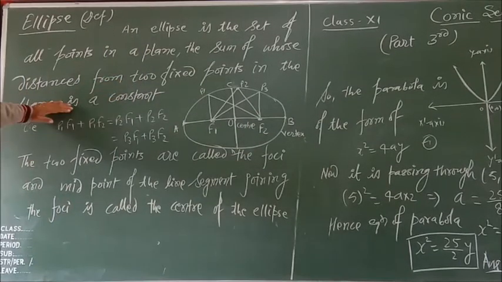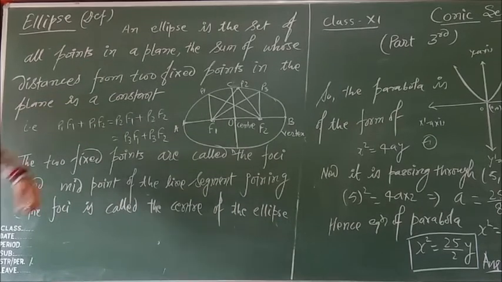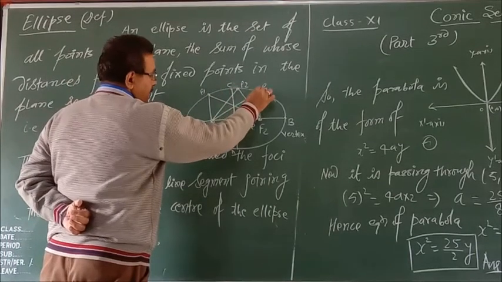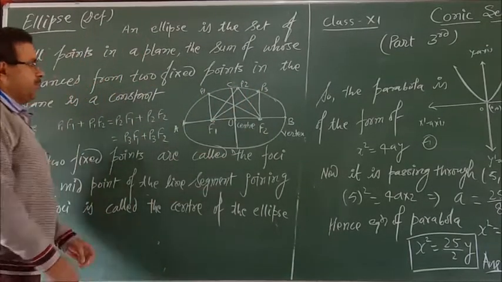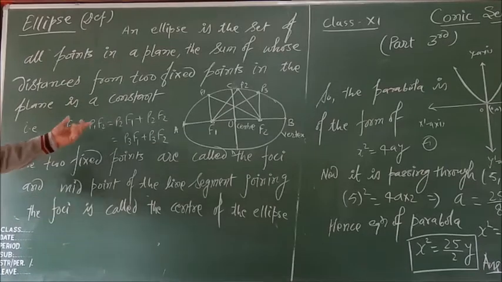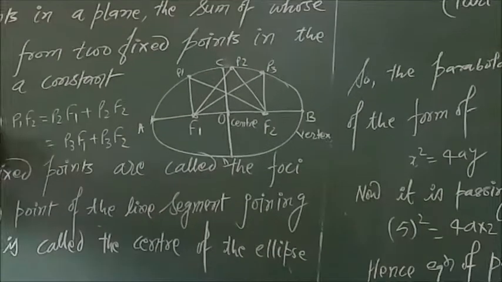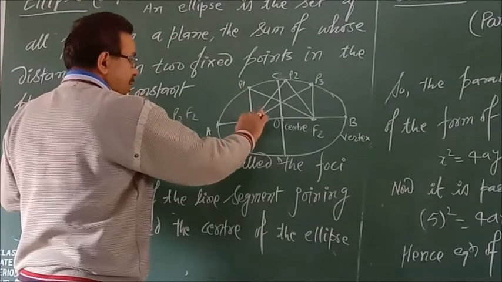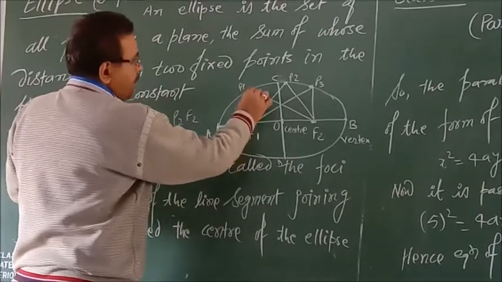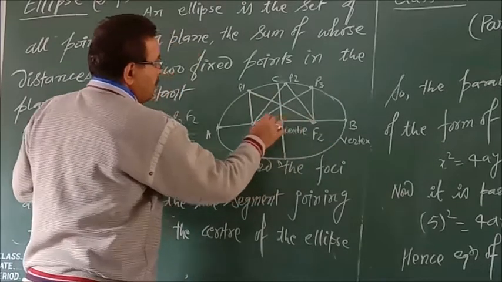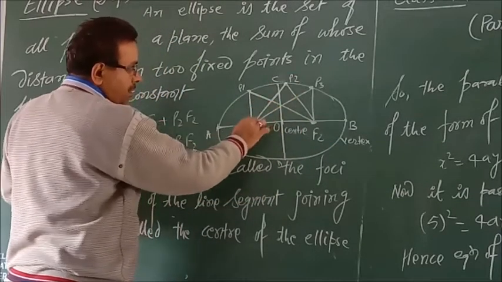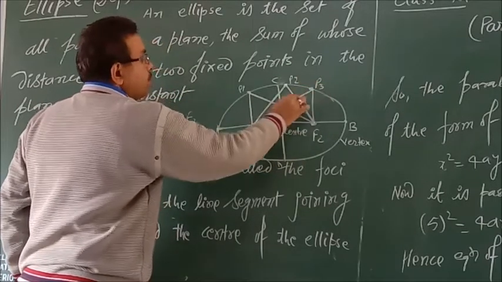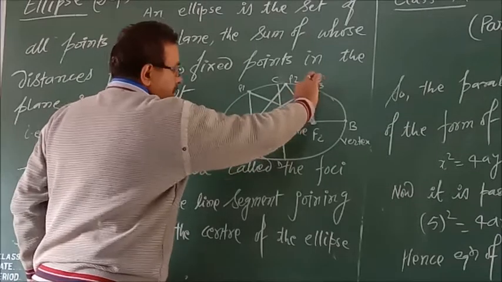That is, here in the plane, respectively taking 3 points P1, P2, P3, according to the definition of the ellipse, P1F1 plus P1F2 is equal to P2F1 plus P2F2, which is also equal to P3F1 plus P3F2.